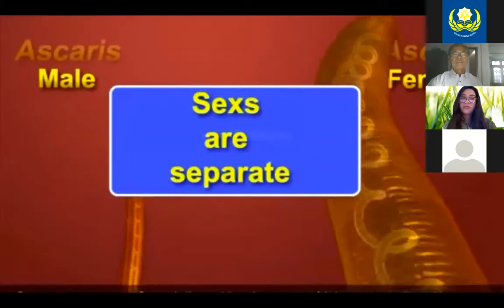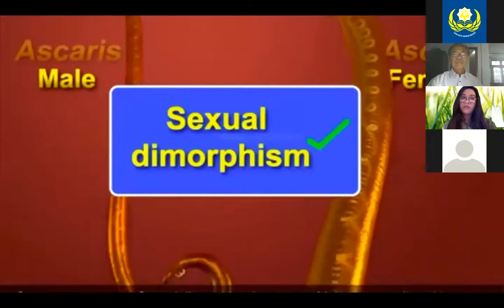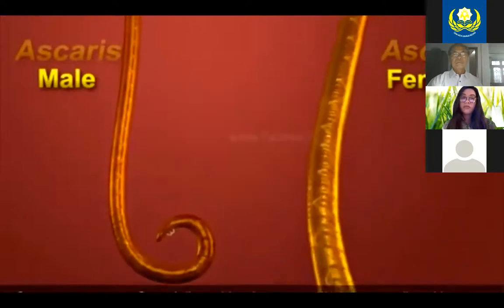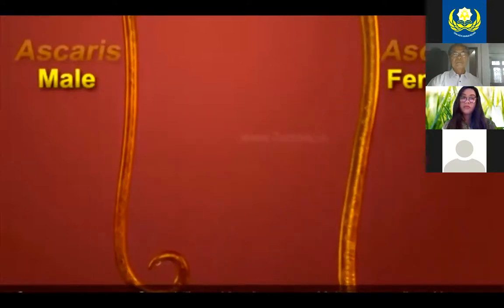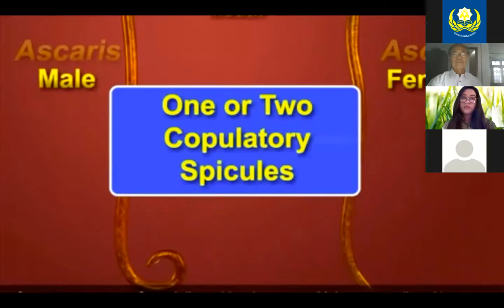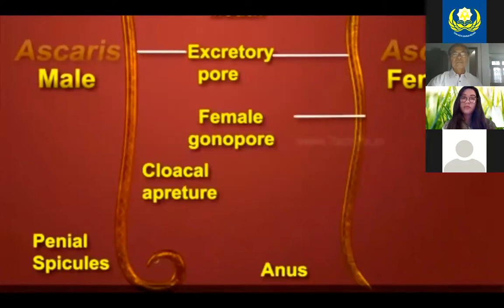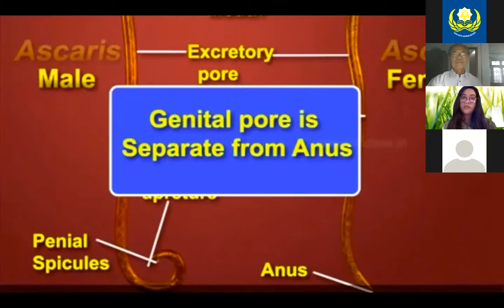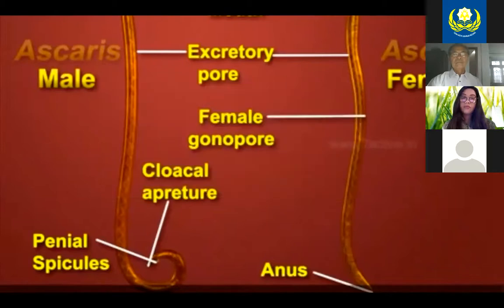Sexes are separate. Sexual dimorphism is present. Males are smaller with curved posterior end. They possess cloaca with 1 or 2 copulatory spicules. Females are longer with straight posterior end. Genital pole is separate from anus.